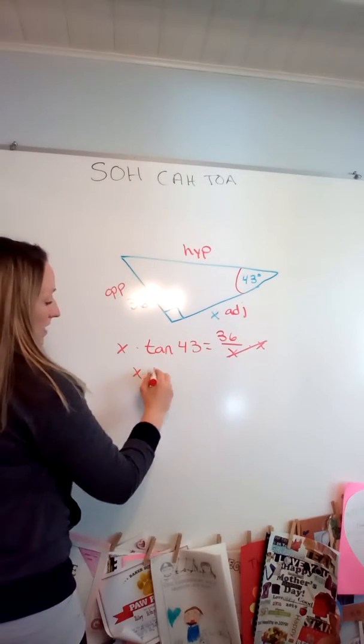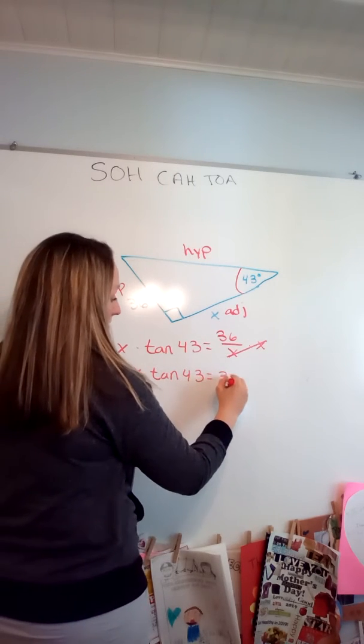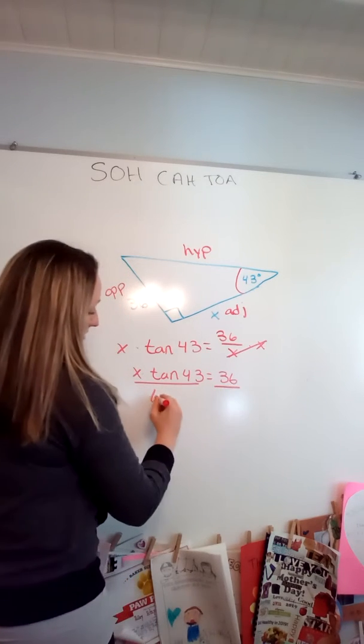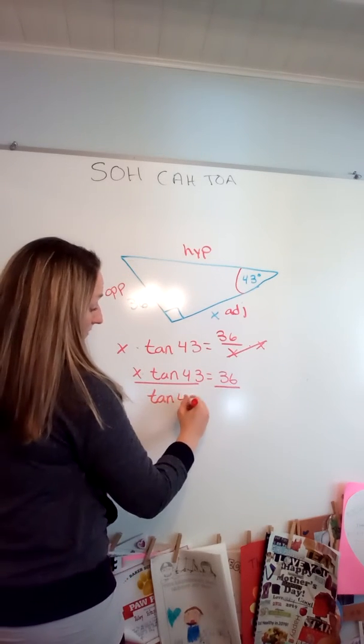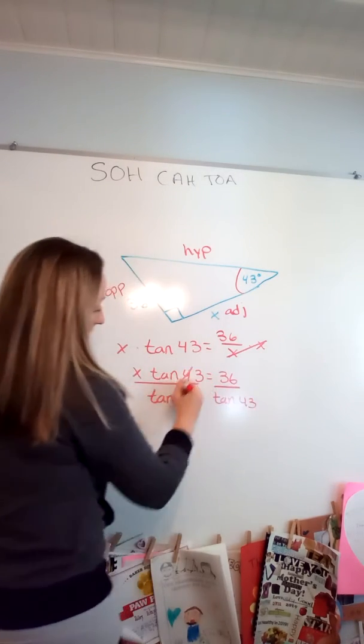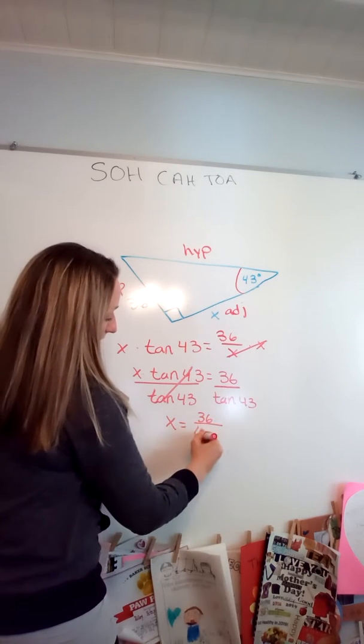So I have x times tan of 43 equals 36. The opposite of multiplication is division, so I'm going to divide both sides by tan 43. So now I have x is equal to 36 divided by tan 43.